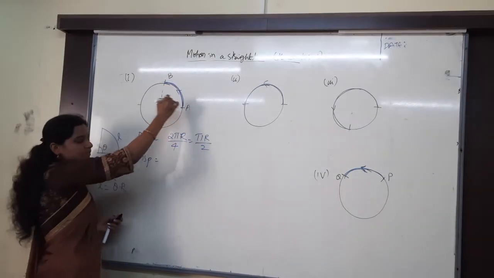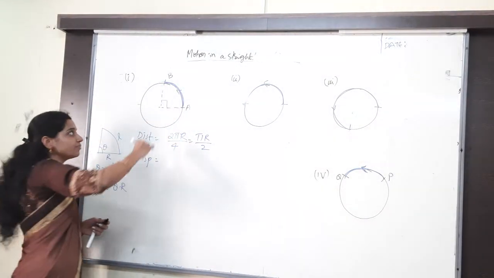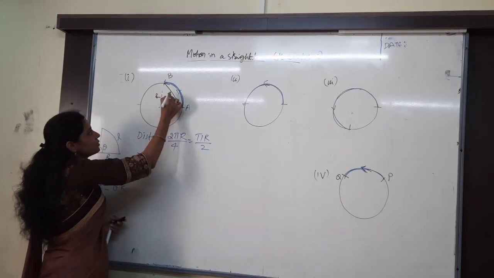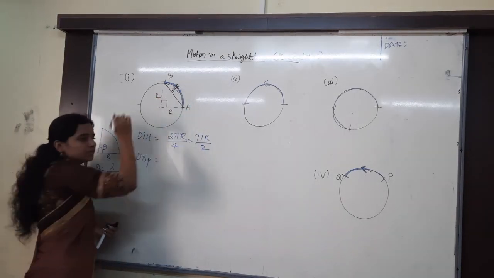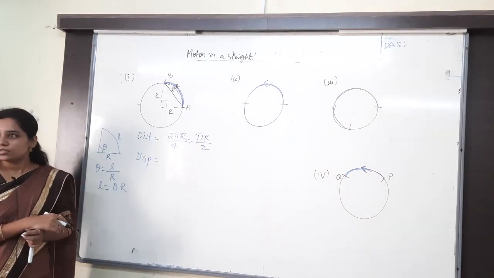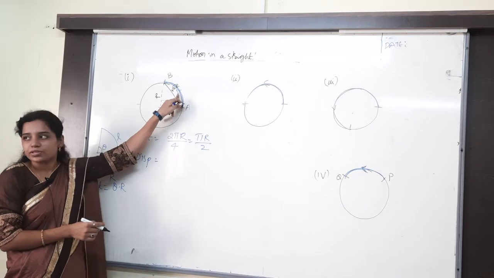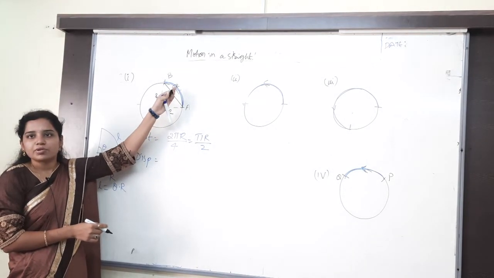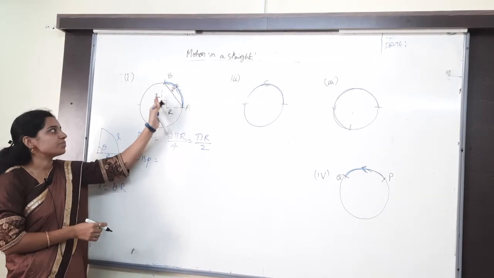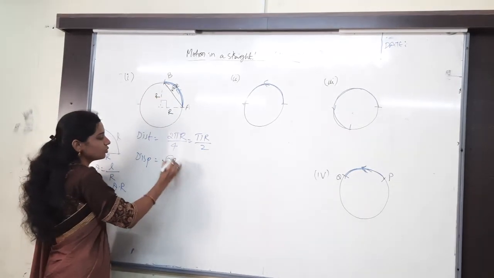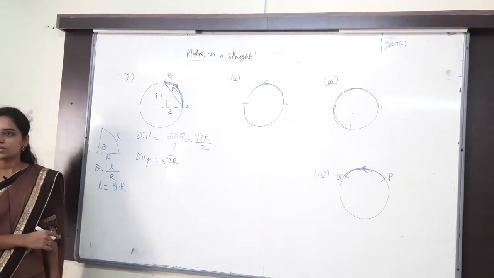But is this a straight line? It is not a straight line. Draw a straight line here. This is r, this is r. Then this will be root 2 into r, of course. Why? Because these two are adjacent and opposite, and this is the hypotenuse. By Pythagoras law, hypotenuse square is equal to adjacent square plus opposite square. That is how you get the displacement: root 2r. Understand it clearly?